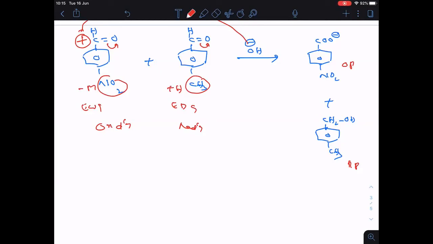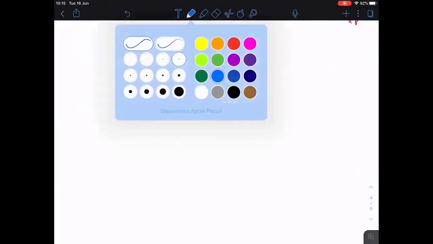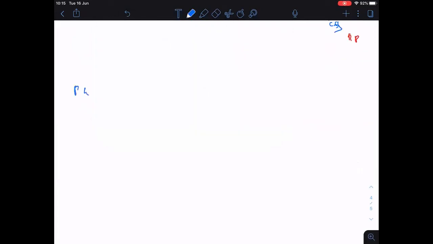I think it is clear everyone. Now, how to find the number of products in a crossed Cannizzaro reaction? That is very important for mains and advanced purposes. Clear everyone? Number of products. For that, again I want to take the starting reaction. So the starting reaction is what? PhCHO plus HCHO. Followed everyone? So here OH minus.